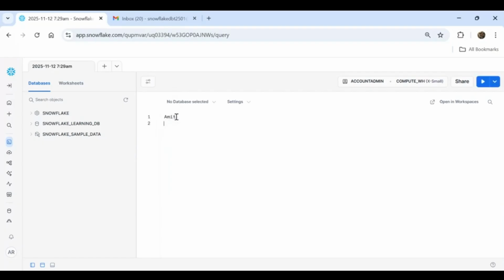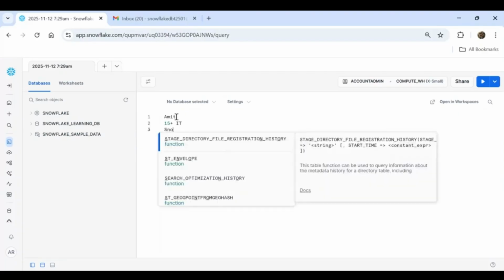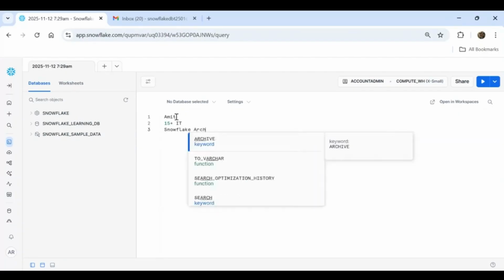I'll be taking this entire session. I have approximately 15 plus years of IT experience, and I'm currently working as a Snowflake architect in some organization in India. I started working in Snowflake probably in 2019 or 2020. From then onwards, I'm working with Snowflake, sometimes with SQL Server, sometimes with Oracle, sometimes with different databases, but continuously working with Snowflake. So I have approximately 5 to 6 years of experience in Snowflake.